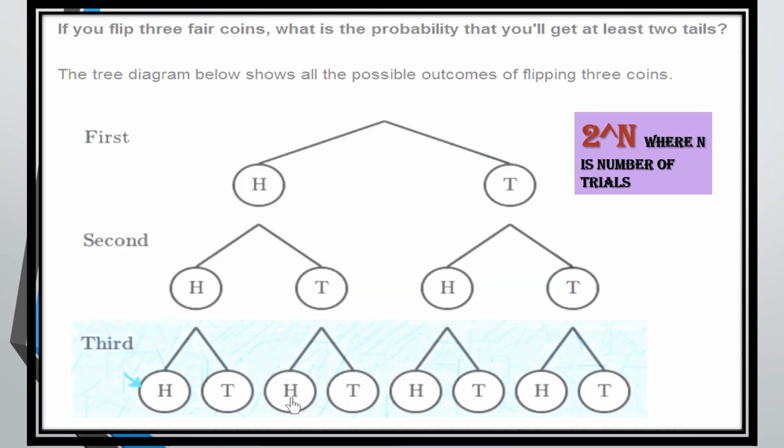Okay, so now let's move on. We'll make a sample space of the coins: 1 coin, 2 coins and 3 coins. If you toss 1 coin, as I have shown you in the last slide, you'll get 2 outcomes, head and tail. Now, if you toss 2 coins simultaneously, what will be the outcomes? In the first coin, either head can come or the tail can come. And in the second coin, again, head can come and tail can come. So the outcomes will be head on both the coins, head on the first and tail on the second, tail on the first and head on the second, and both the tails.